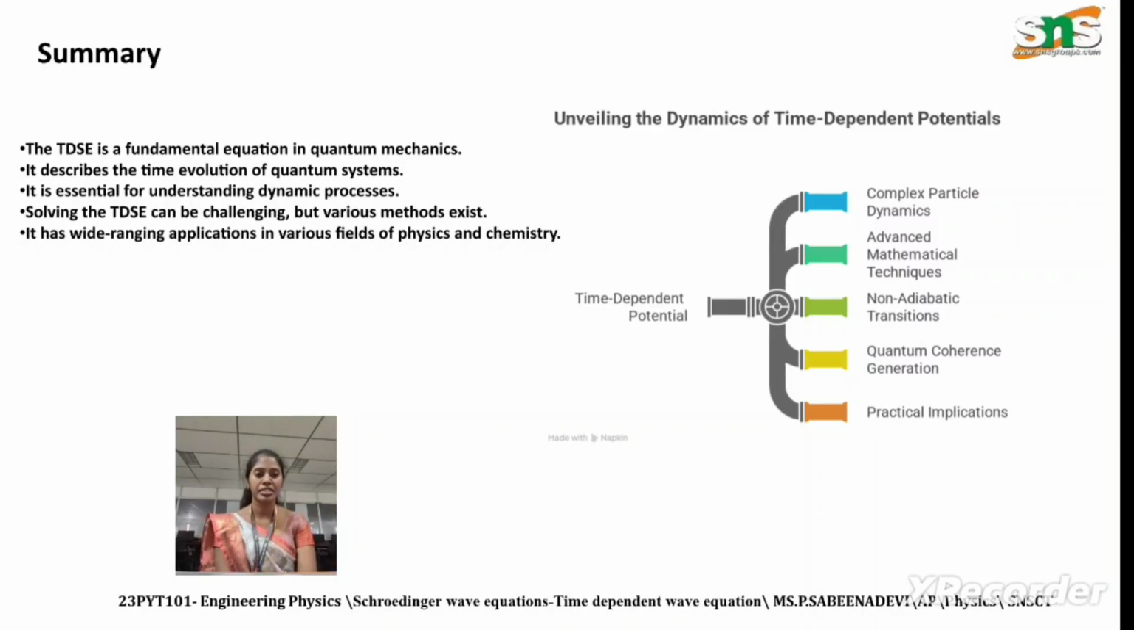Summary: in this video I explained what is meant by the time-dependent Schrödinger equation. It describes the time evolution of a quantum system and is essential for understanding dynamic processes. Solving the TDSE can be challenging, but various methods exist. It has wide-ranging applications in various fields of physics and chemistry.